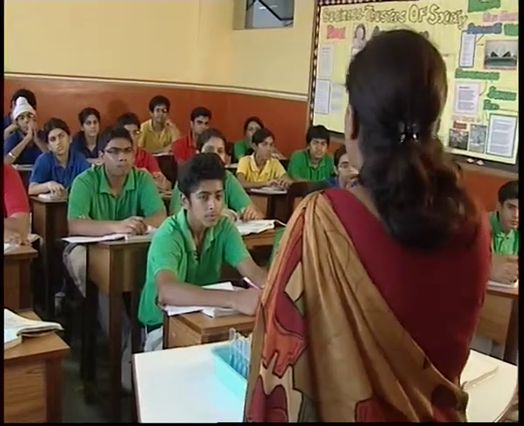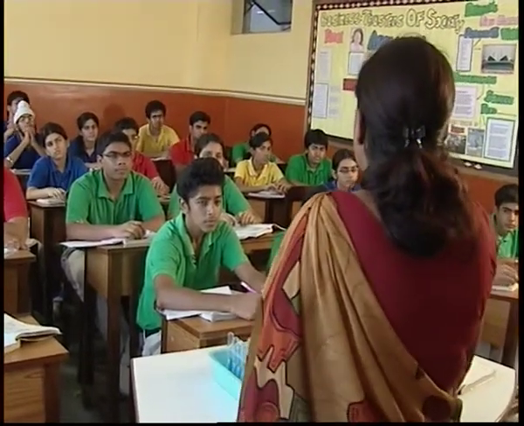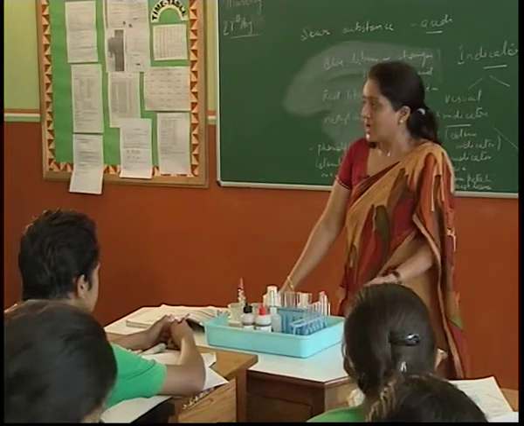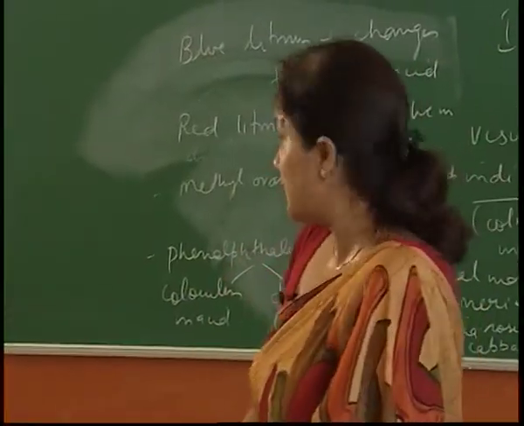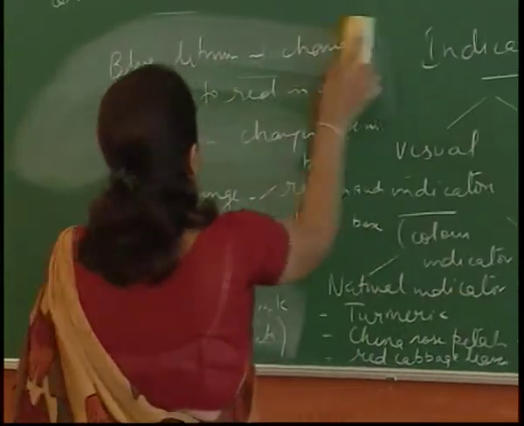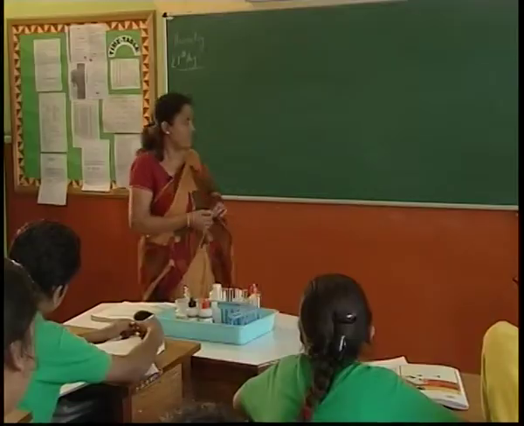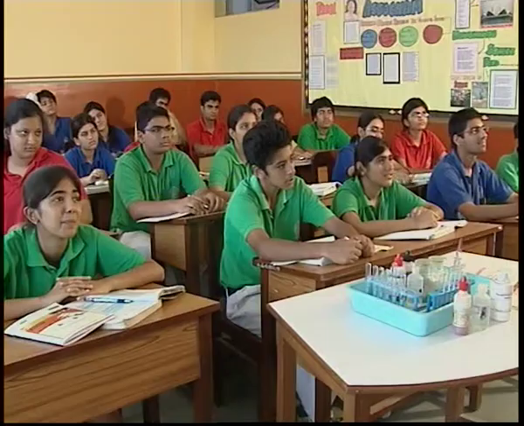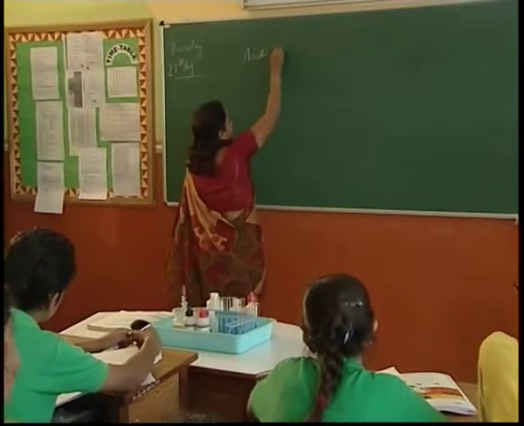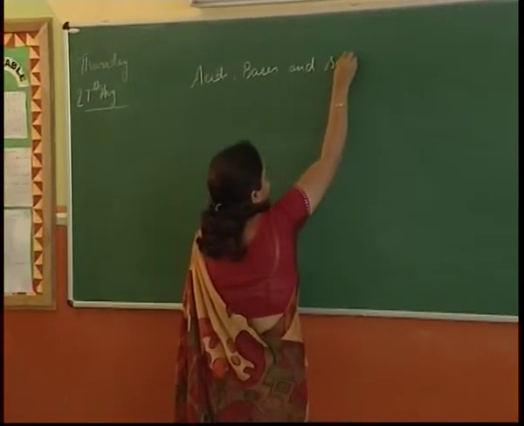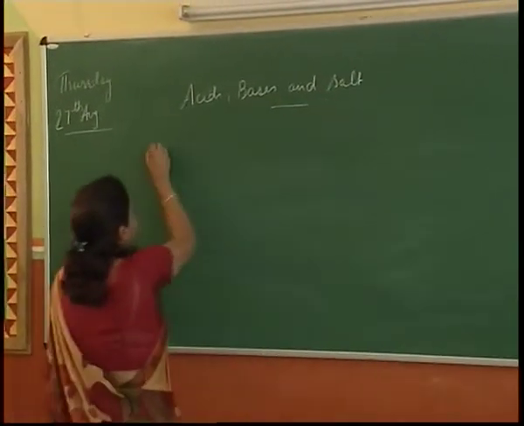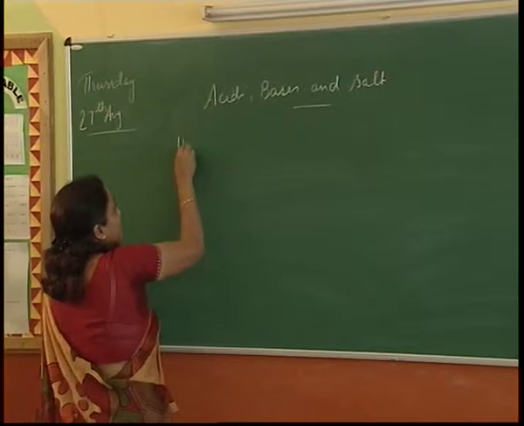There might be a reason for it. Why not a metallic container for storing pickle? Pickles are sour substances, so they contain acid. There might be some reaction happening between the metal and the acid, which we will see. And what is the product of that? So we have ascertained one very important property of acids and bases. We didn't test any neutral substance. We'll do that later. First is the use of indicators.